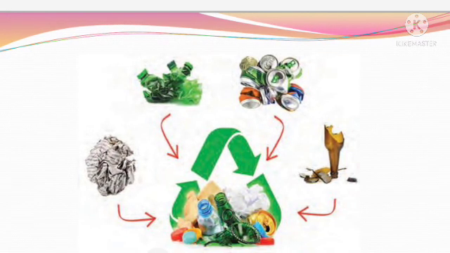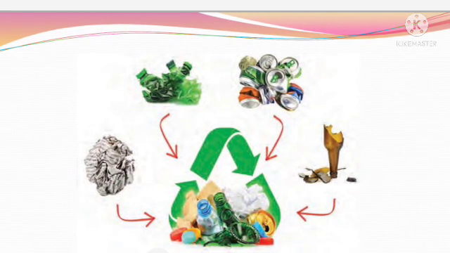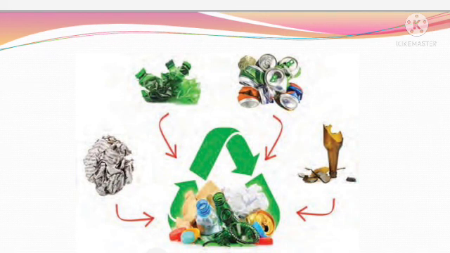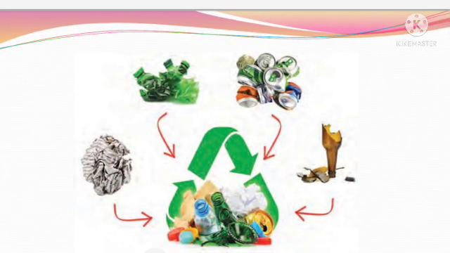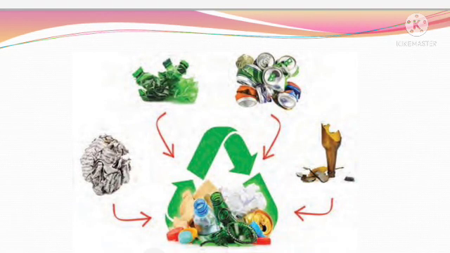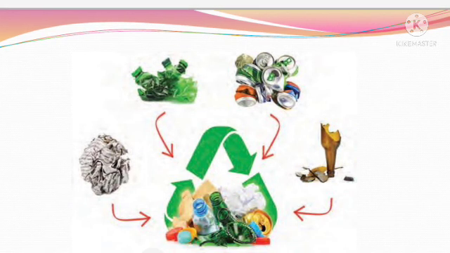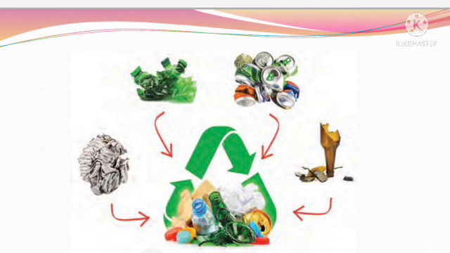Students, in this slide we are going to see different substances in the form of garbage. There are tins of soft drinks, broken glass bottles, plastic bottles and paper. All these four pictures in the form of waste, that is paper, plastic bottles, metal tins and glass, are shown by the three green arrows in rotation form.